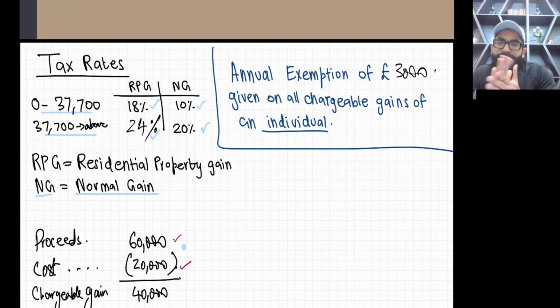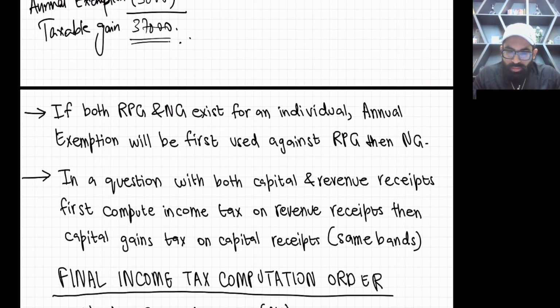Okay, now one question: if both RPG and NG exist for an individual, for example, in one fiscal year you have 2 or 3 gains, like one is RPG, otherwise one is NG. But you have only one annual exemption. Every fiscal year you have only one annual exemption available. Now how will you use the annual exemption? On which priority? See the priority.